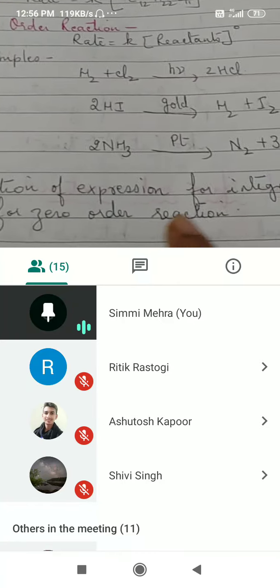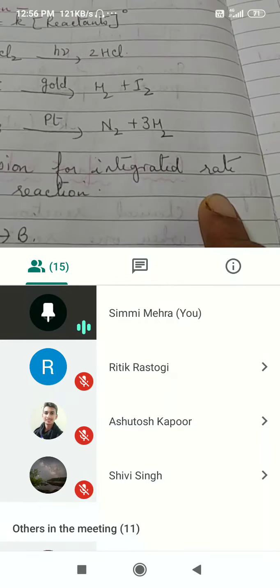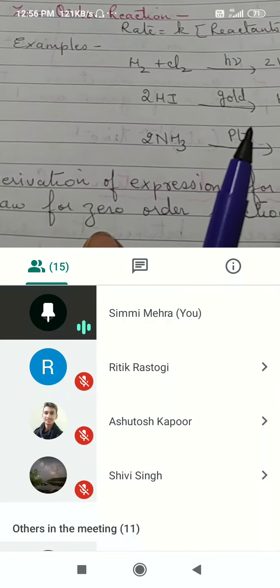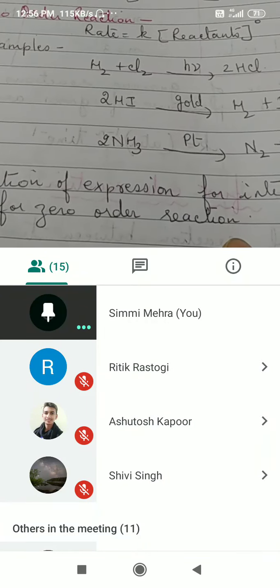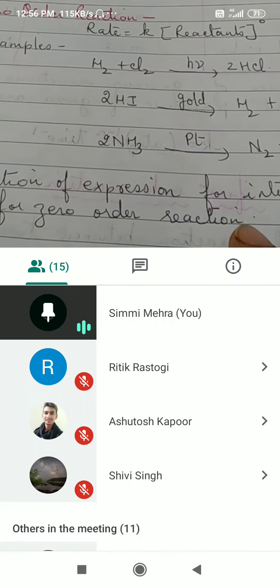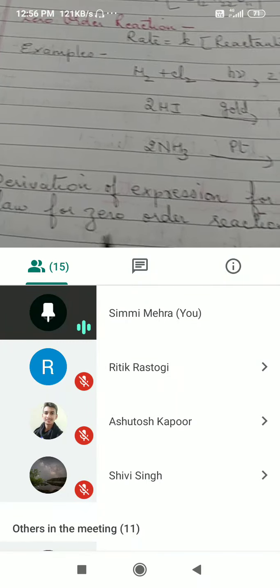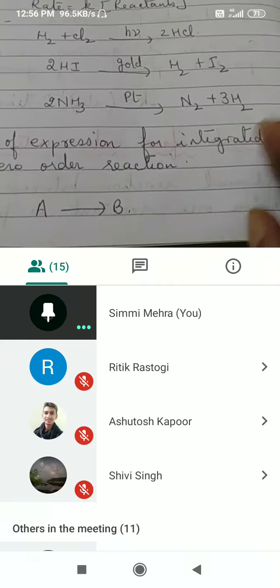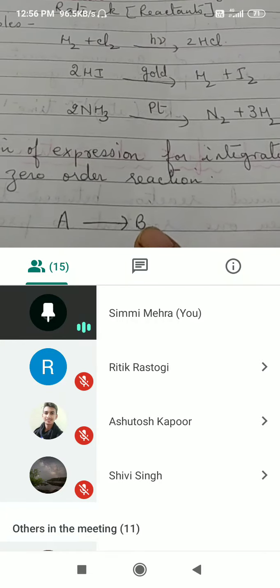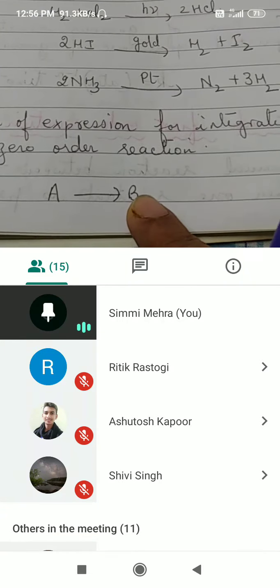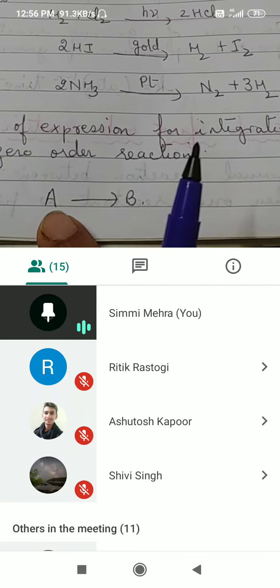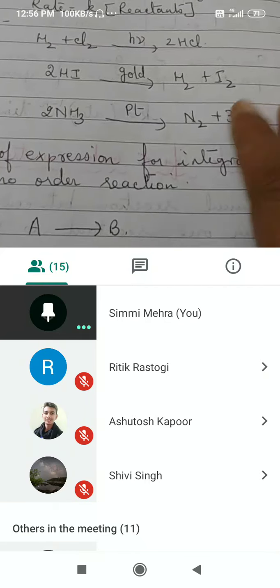Then derivation of expression of integrated rate law for zero order reaction. For zero order reaction, to derive an integrated rate equation. Now, if A is changing into B, your derivation will start from here.